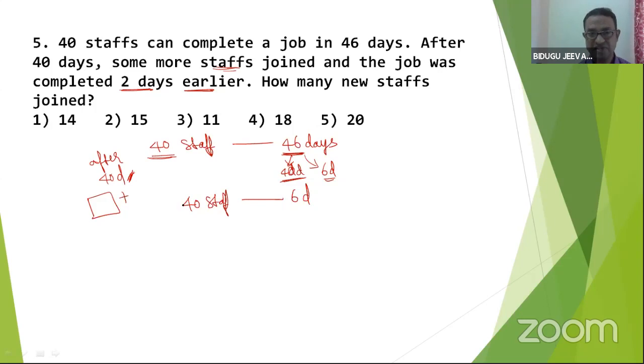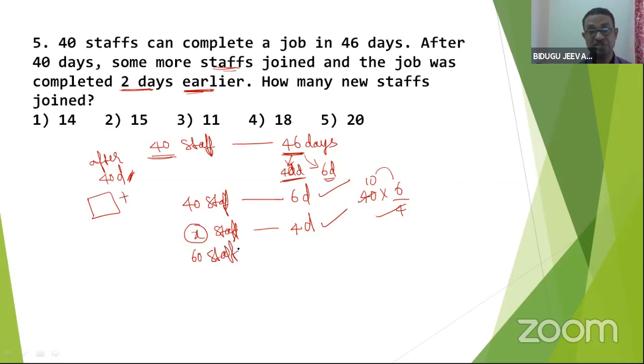By the time a few more men join, I don't know how many people have come. They complete the work 2 days earlier. Actually, they have to do 6 days, but they'll do it 2 days earlier. That means within 4 days they'll finish. Is it clear? Now the calculation is very simple: 40 into 6 by 4, so 60 staff.